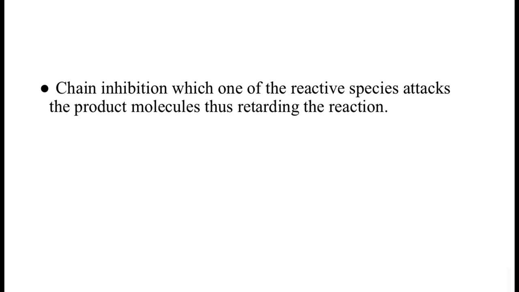It is this step in which the reactive species will attack the product molecules which are being formed, and thereby the rate of the reaction decreases, retarding the reaction. And now once the speed of the car is lessened, you can put a brake. So the car comes to a standstill without any accident.